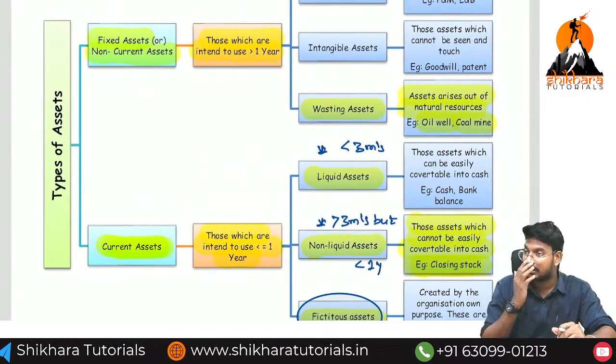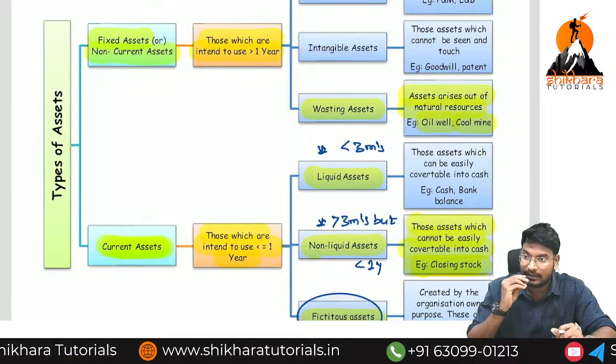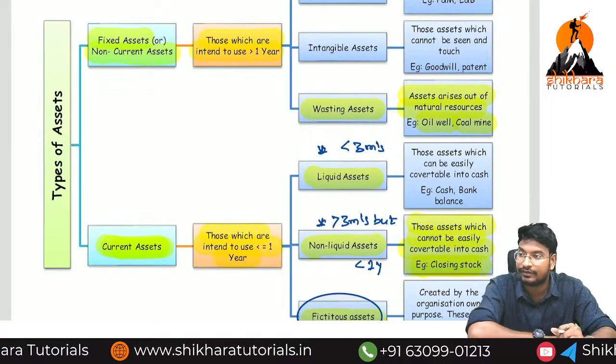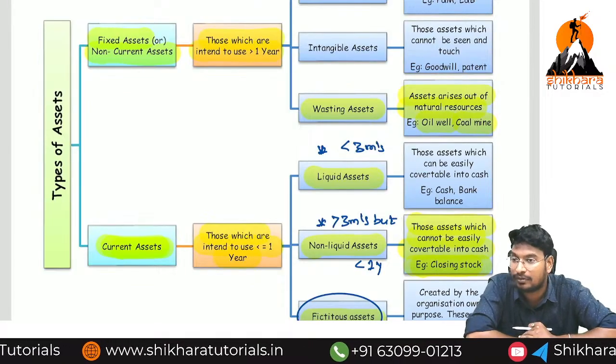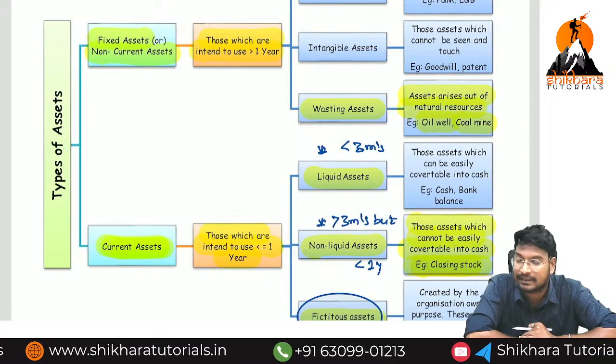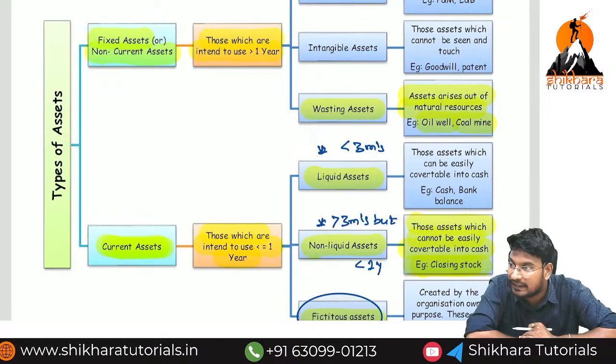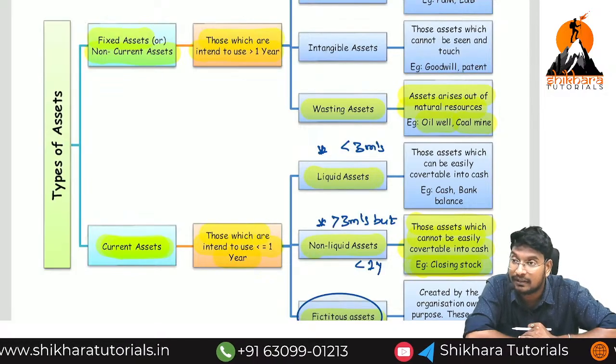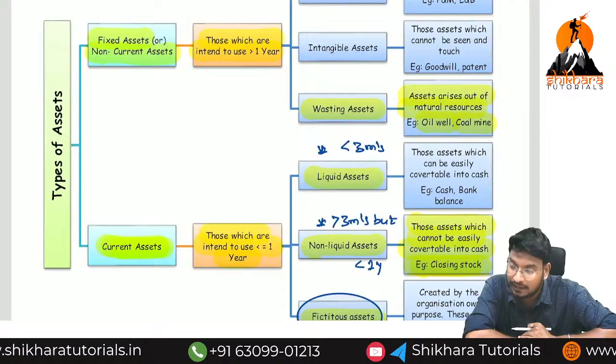So these are the types of assets. What are the types of assets? Current assets and non-current assets. Non-current asset again classified into how many types? Three types. Tangible assets, intangible assets, and wasting assets. Tangible means which we can see and touch. Intangible means which we cannot see and touch. Wasting means created by natural resources.